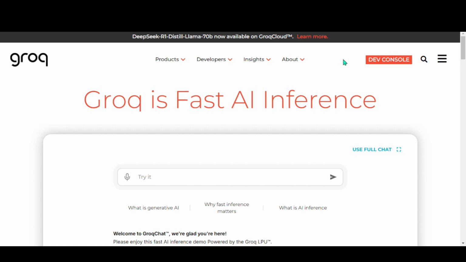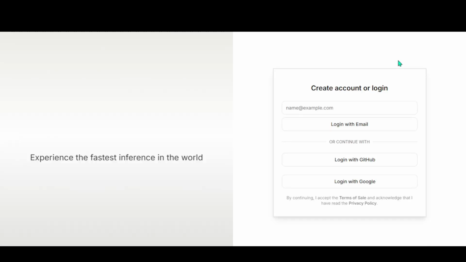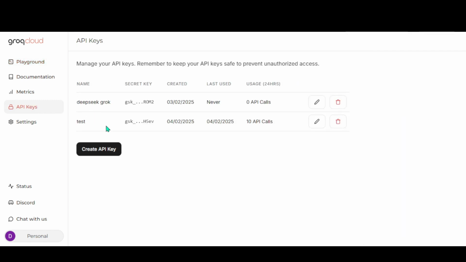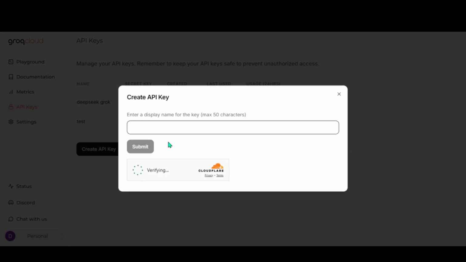They host a lot of models themselves. So click on Dev Console to access the playground. Sign up. Head over to API keys. Create a new API key. Give it a name.